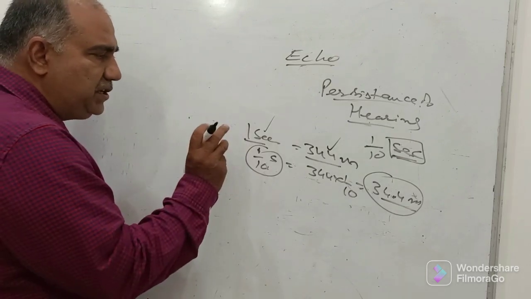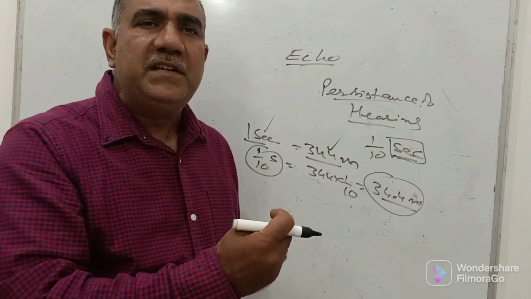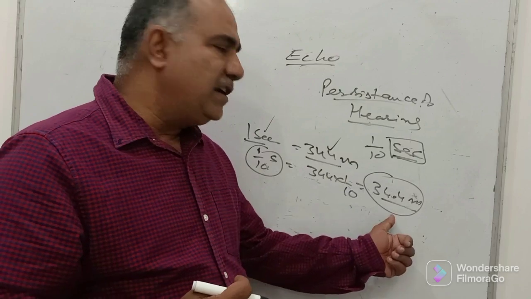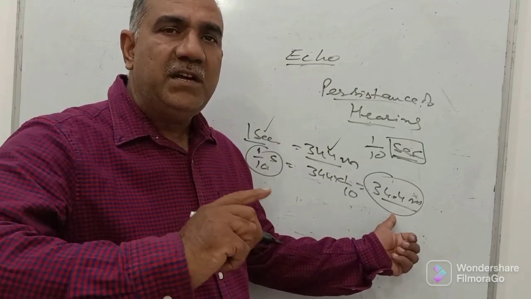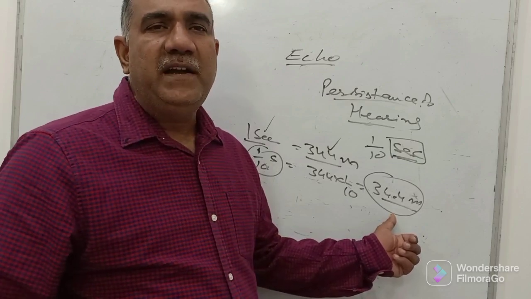Now this question is usually asked in two ways. One is, what should be the minimum distance the sound must travel so that it can be heard back as an echo? Your answer is 34.4 meters. Sound must travel a minimum distance of 34.4 meters. Only if it is received thereafter will we be able to hear it as an echo.